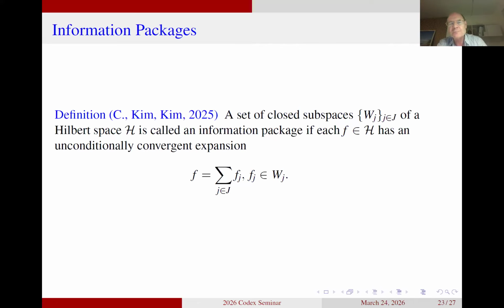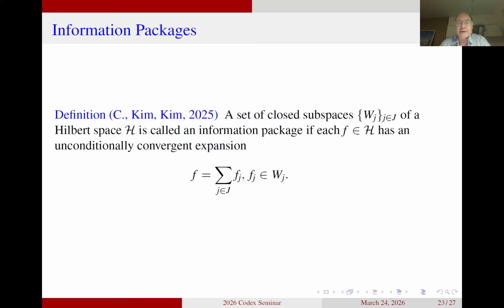When we do it for frames, we decompose in terms of projections down to one-dimensional vectors. What we do here is to project onto these spaces W, J. So conceptually, it's very similar. It's just that we are having elements in higher dimensional spaces than just one-dimensional spaces. What this means is that also the brilliant idea of Pete Casazza of looking at weaving frames, we can move that to the setting of information packages and use exactly the same wording.